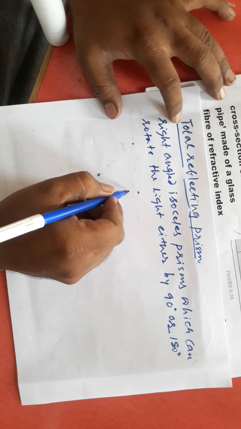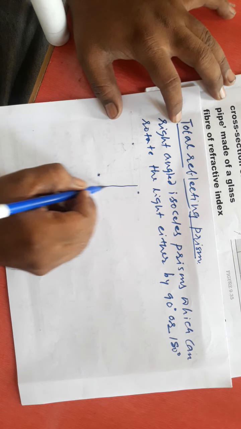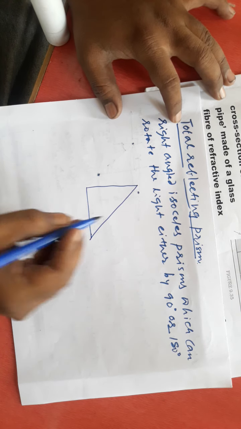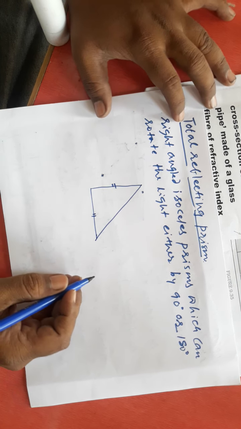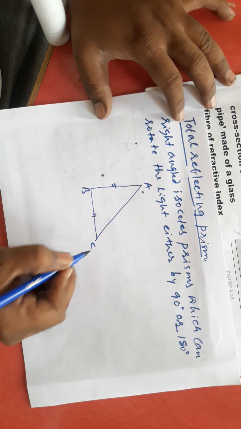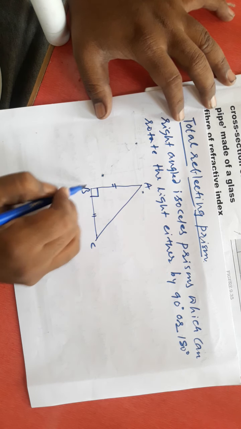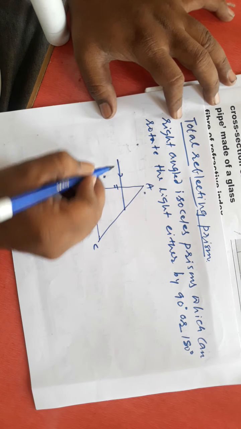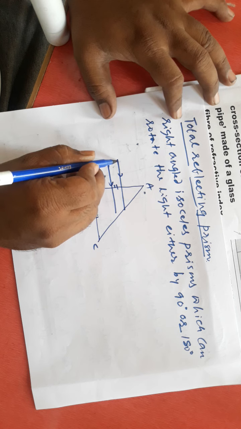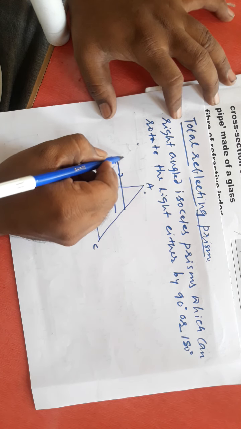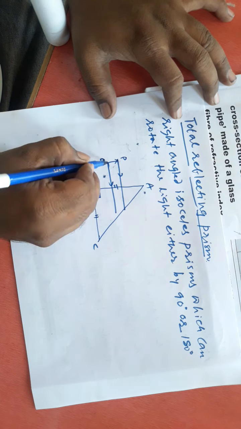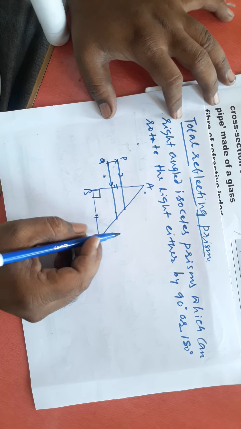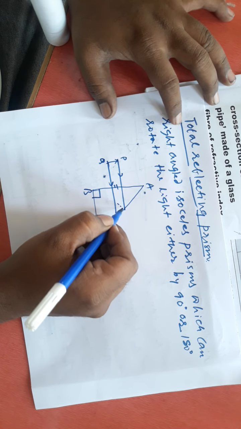Suppose for example, if I take this as a prism, see, this is the prism. These two sides will be equal. Let us say this is A, B, C. This angle is 90 and it is isosceles right angled. If light enters like this through this prism, suppose I place an object here, I will write its name as PQ. This is the object. If light enters the prism perpendicular to the surface AB, then if I draw normals here at these two points,